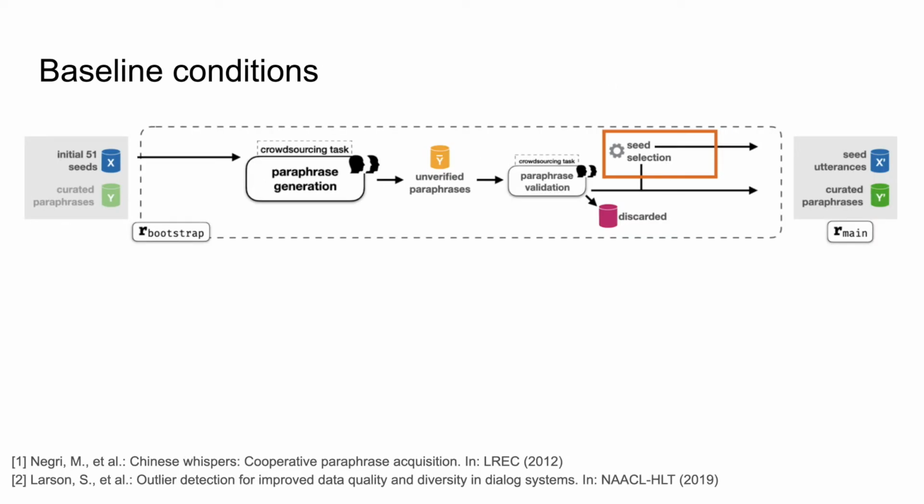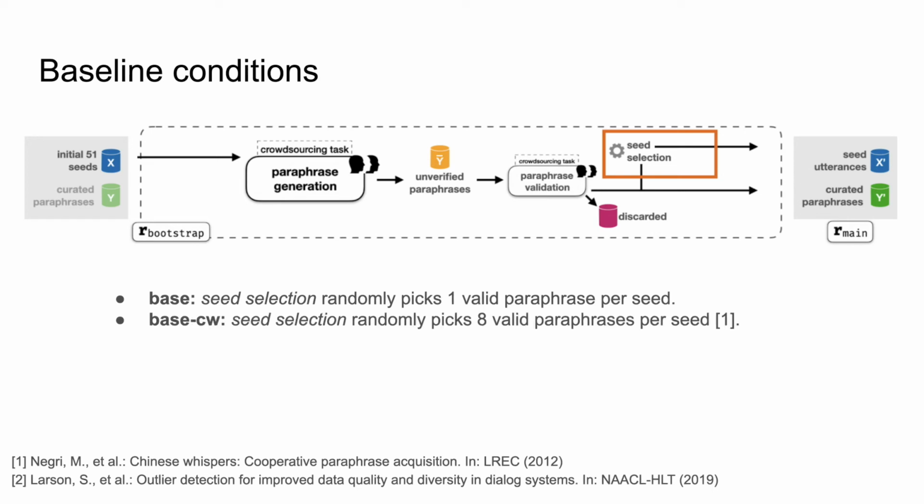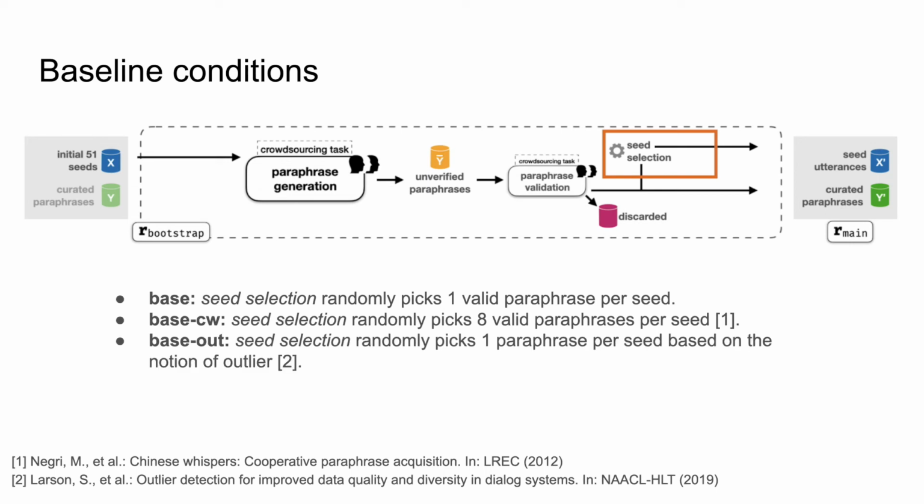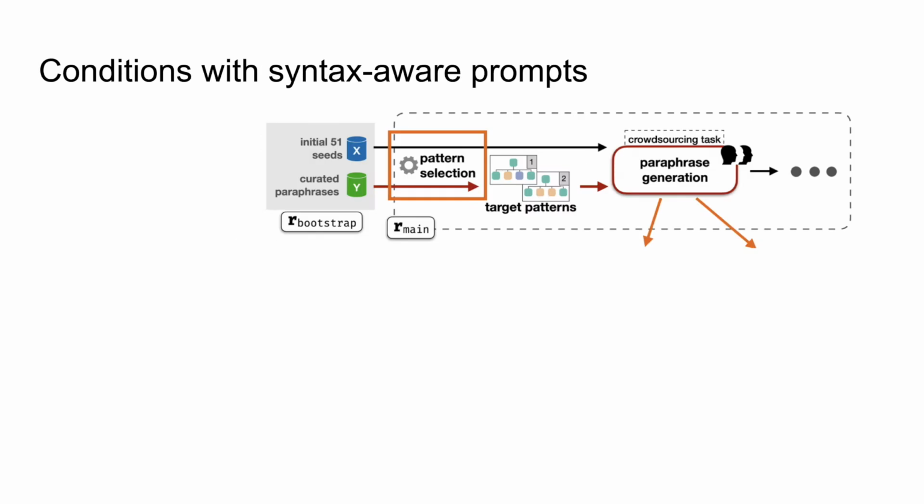As mentioned previously, the baseline conditions represent approaches found in the literature. The baseline condition defines the seed selection step to randomly pick one valid paraphrase per seed. The Chinese whispers baseline sets the seed selection strategy to randomly pick 8 valid paraphrases per seed, while the last baseline approach is the baseline outlier, where the seed selection step randomly picks one paraphrase per seed based on the notion of outlier. The last two experimental conditions represent our approach.